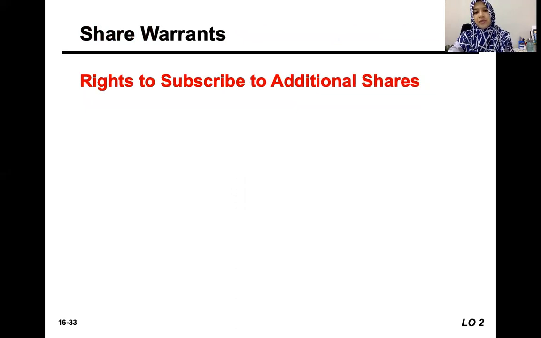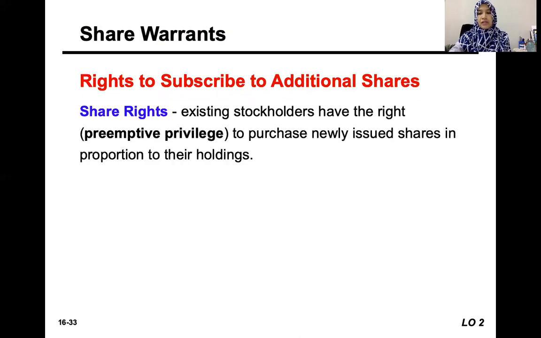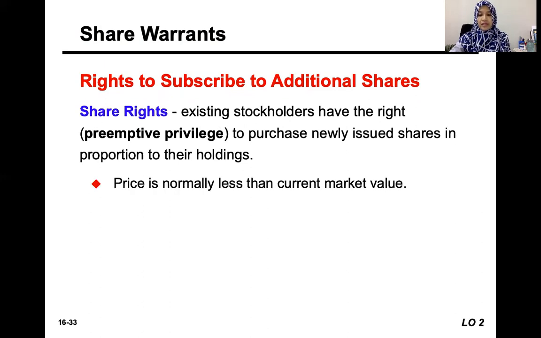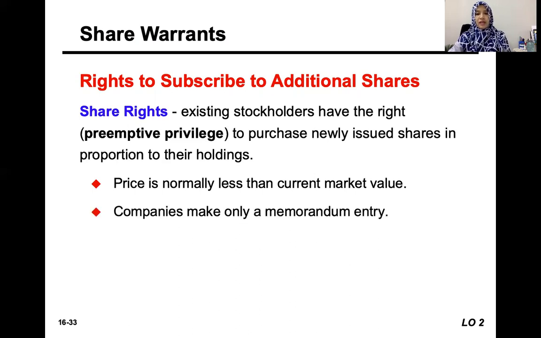Okay, now we talk about the preemptive right, which is the right given to the existing ordinary shareholders to subscribe to additional share issuance by the company. Normally it is formalized by giving share warrants, by giving certificates to state the right of the existing shareholder. Likewise with other share warrant offers, the price is normally less than the current market value, because that's why it is attractive.